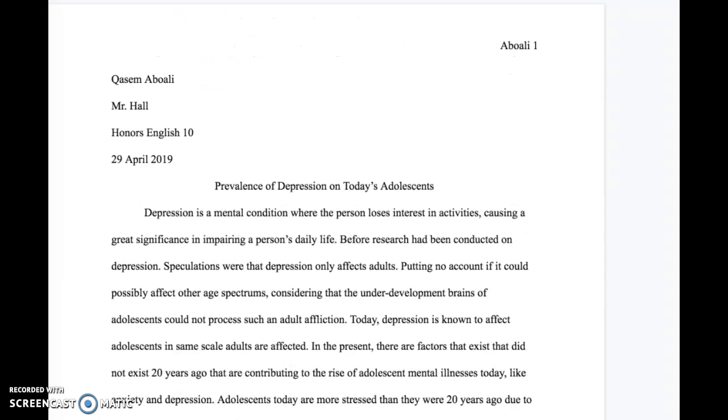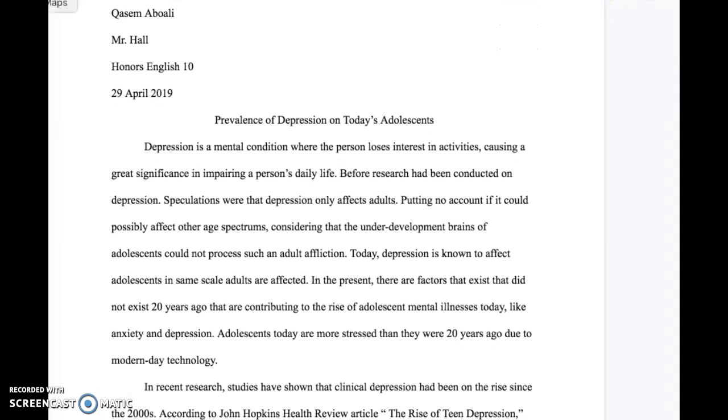Moving on. All right, when we take a look at your intro, one of the things I want to point out is this right here. You do have a fragment. Because before research had been conducted on depression, what? And I will point this out a few more times in your video, but I see this as a reoccurring issue with your writing, that you have these fragments. What you need to do is change this into a comma, and then don't capitalize this, because I think this is what you mean to put together. Before research had been conducted on depression, speculations were that depression only affects adults.